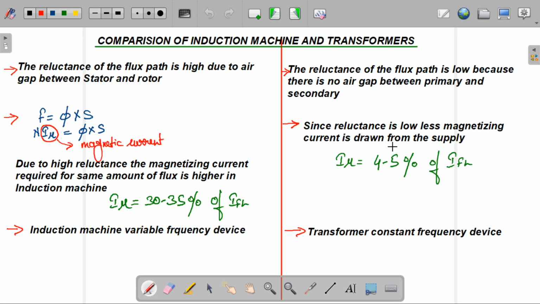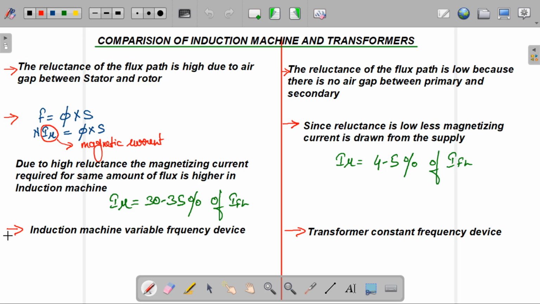And in transformers, due to low reluctance, less magnetizing current is drawn from the supply, so that's why magnetizing current is 4 to 5% of full load current. Last, the induction machine is a variable frequency device, and the transformer is a constant frequency device.